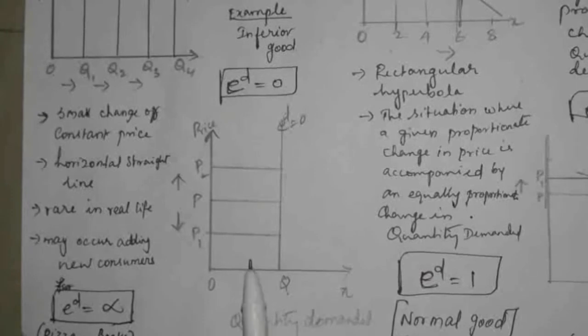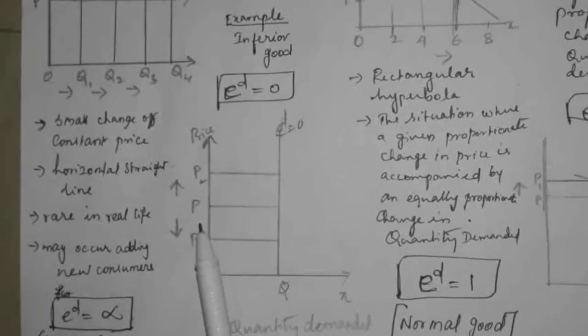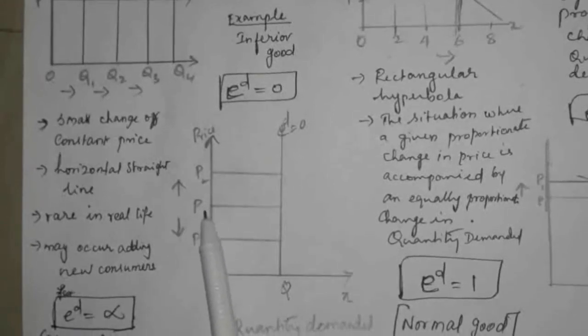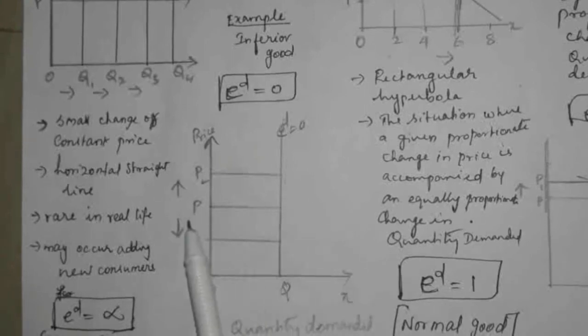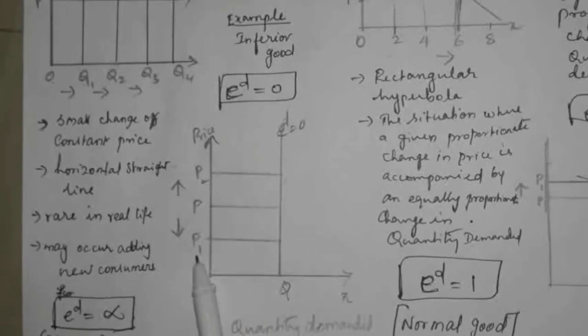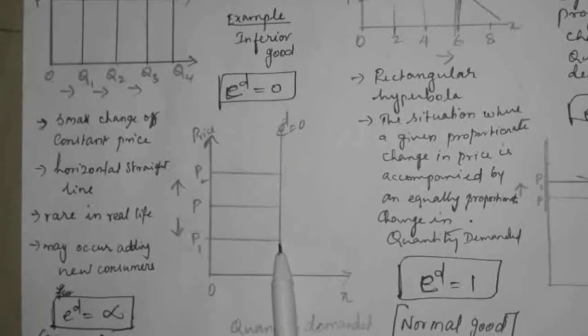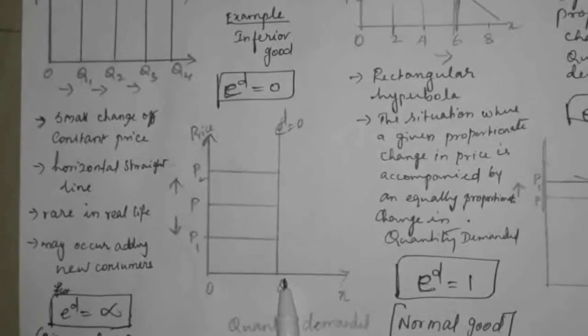So you can take an example of an inferior good like salt. If, for example, a pack of salt is rupees 20, at the price of 20, they are buying this much quantity. If the price of salt is reduced to 10 rupees, what happened? They won't be buying more because that is an inferior good, that is not essential to buy more and more. Okay, so they won't be changing the quantity demanded.